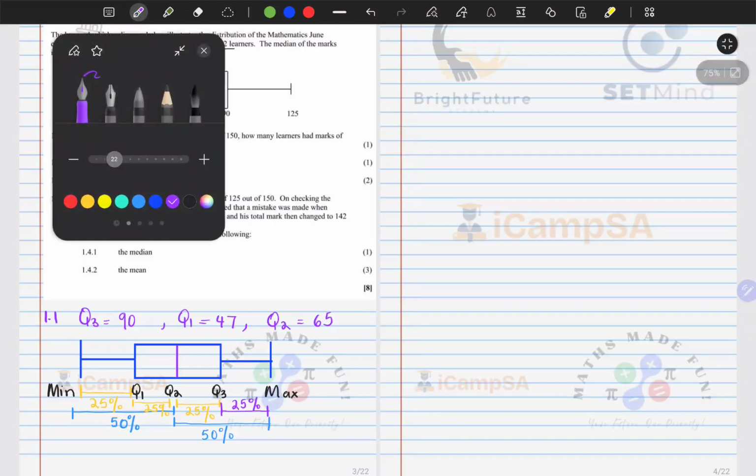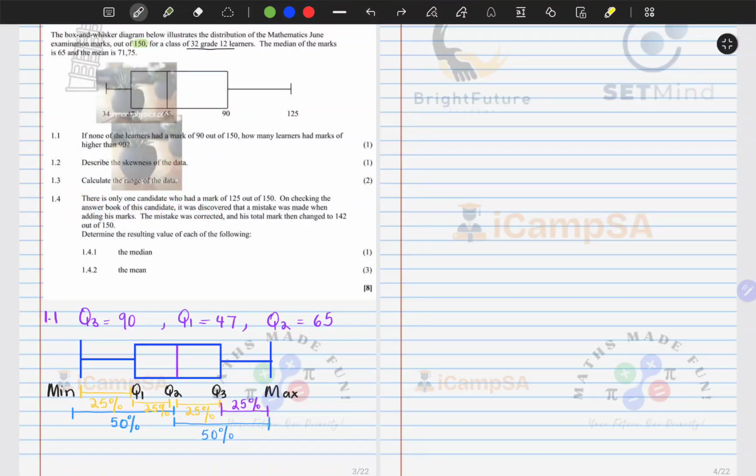So now, if you look carefully, Q3 will be at the point where 25% of the data lies above. They are saying we are looking for learners who got more than 90, and at Q3 we have 90. So 25% of the learners are above 90.